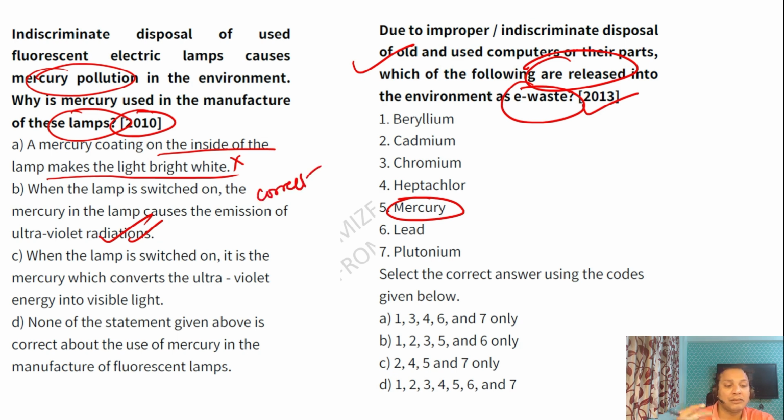Guys, here I am going to give you one elimination trick. You can see option B and option C talk about ultraviolet radiation. So the answer will be either B or C. Here the answer is B.